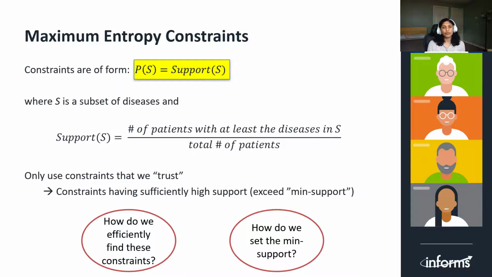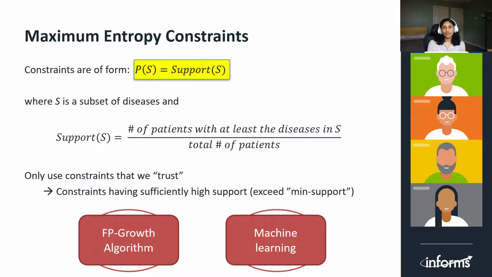This leads us to two key questions. How do we efficiently find the set of diseases from the data that we have, and what should be the minimum support that we should use to determine the set S? To find the constraints, we use a frequent item set mining algorithm called FP growth, and to find the support, we learn it from the data using machine learning techniques. I will explain both of these points in greater detail now.